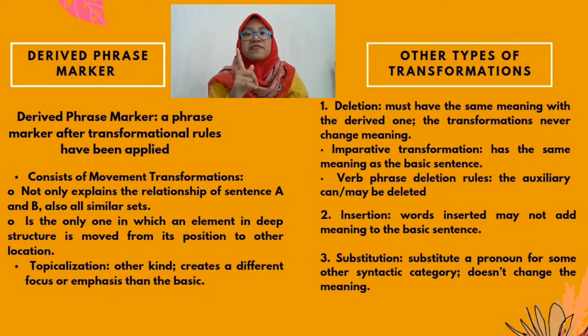Continuing the previous explanation, there are other transformations that are usually used in syntax. First, derived phrasal marker. A derived phrasal marker is a phrasal marker after transformational rules have been applied. It consists of movement transformation, which doesn't only explain the relationship of sentence A and B, but also has all similar sets. For example, "Lily throws up her clothes" can change to "Lily throws her clothes up." It is the only one in which an element in deep structure is moved from its position to another location.